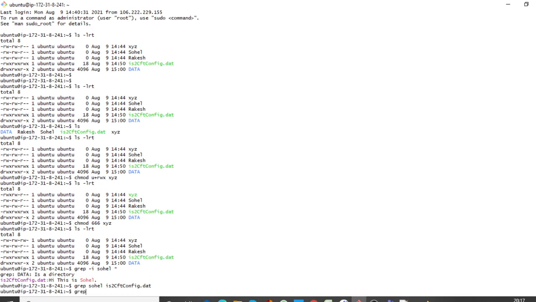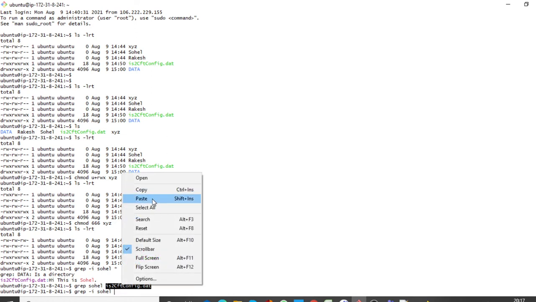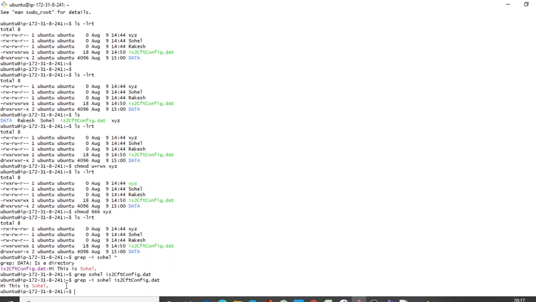But let me do it once more. Grep, I am using hyphen i now. Grep hyphen i Sohail, then this file name. You can see here we are getting the pattern Sohail by the line: Hi, this is Sohail. What is hyphen i doing here?